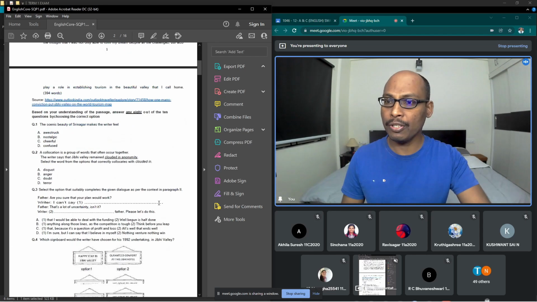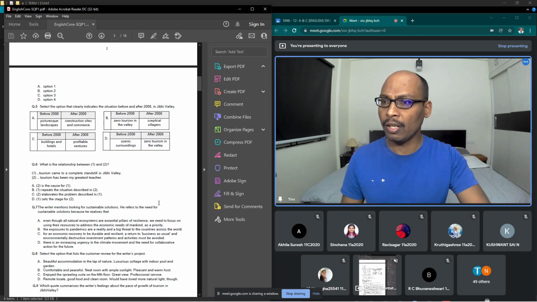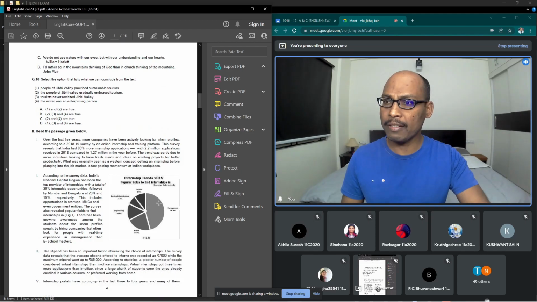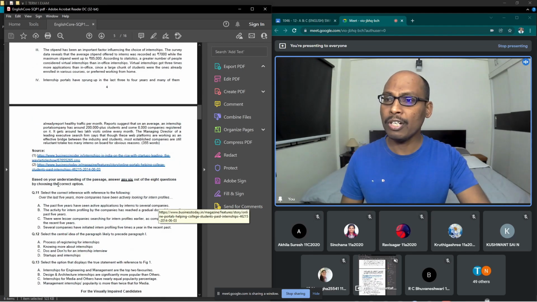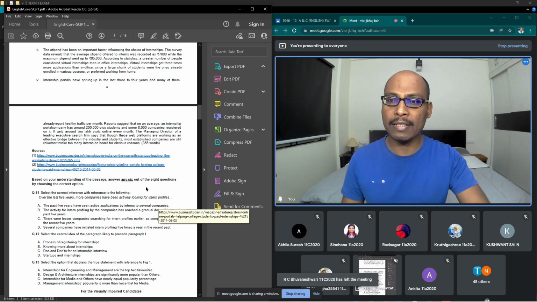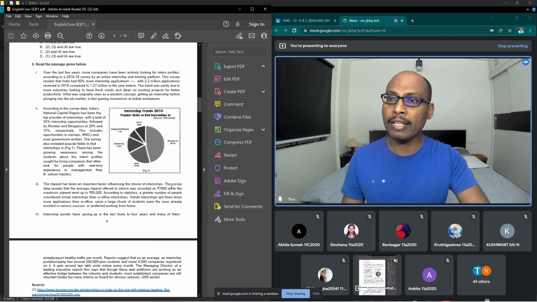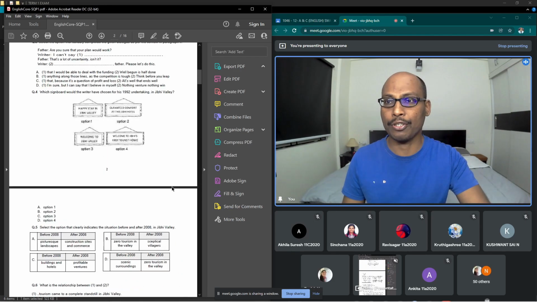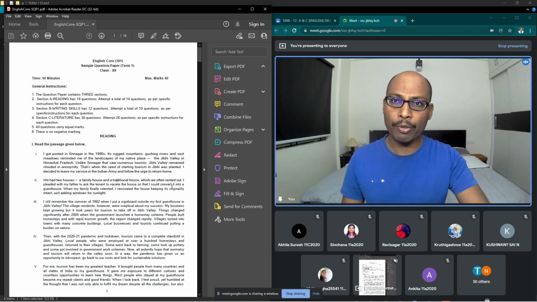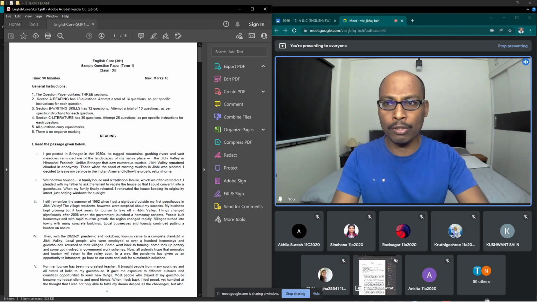Then the second passage you are going to get: based on your understanding of the passage, answer any 6 out of the 8 questions by choosing the correct answer. So in the second passage you are going to get 8 questions, and out of 8 questions you have to write only 6 questions. So total here 8 plus 6, 14 questions in section A. Because in the pre-board examination, some of you, I don't say everybody, but some of you wrote 14 questions, but not 8 questions in question number 1 and 6 questions in question number 2.